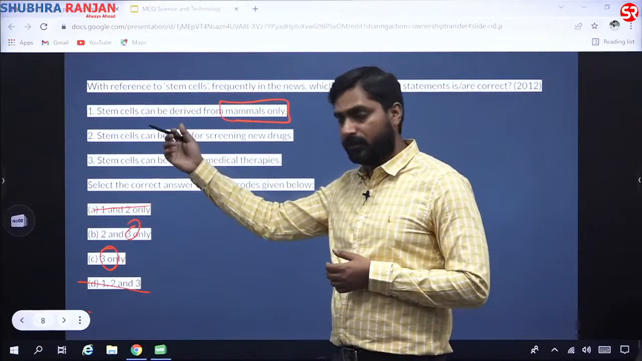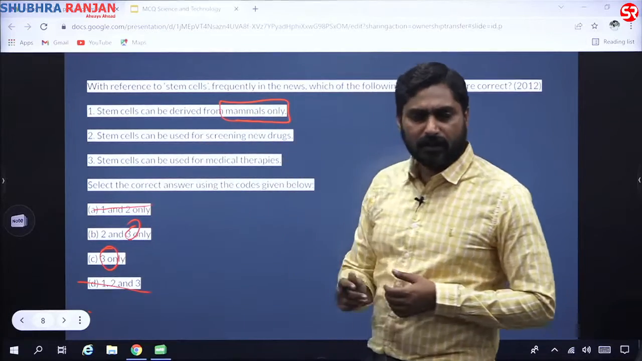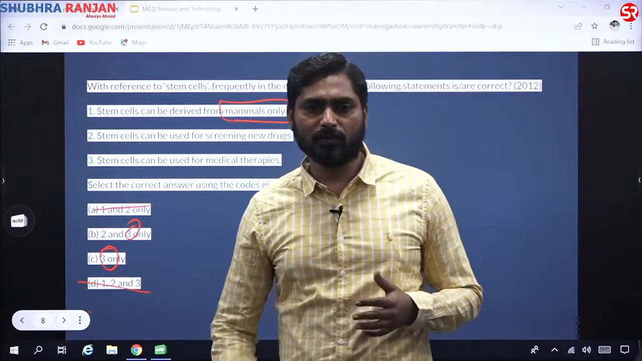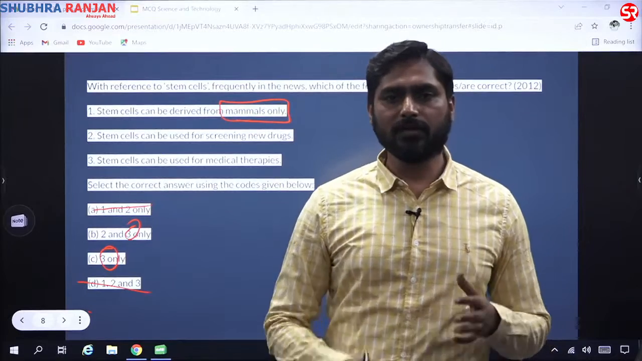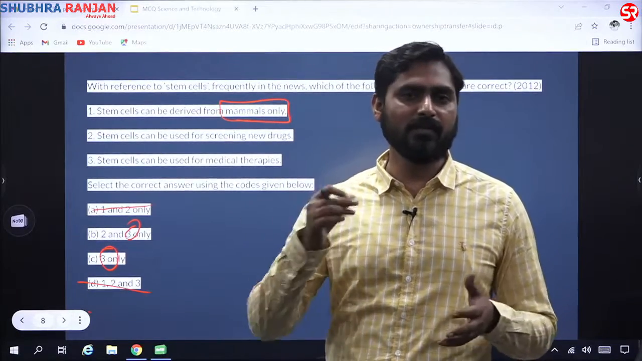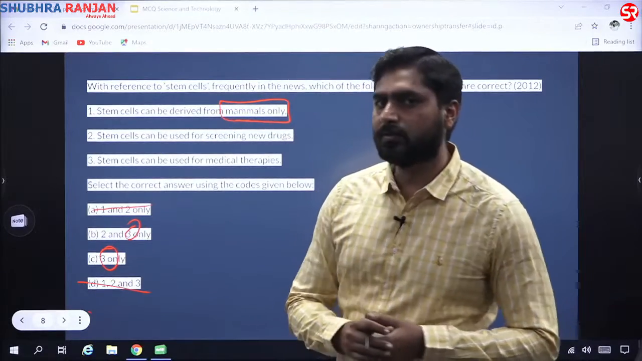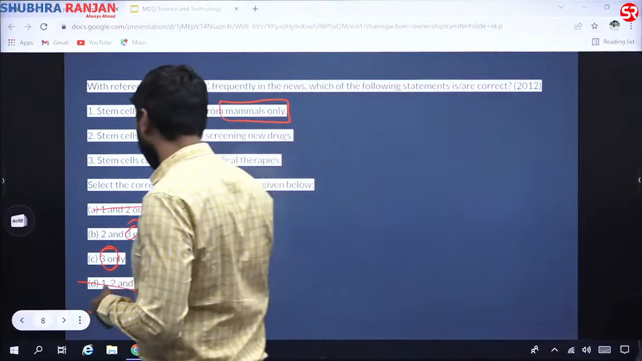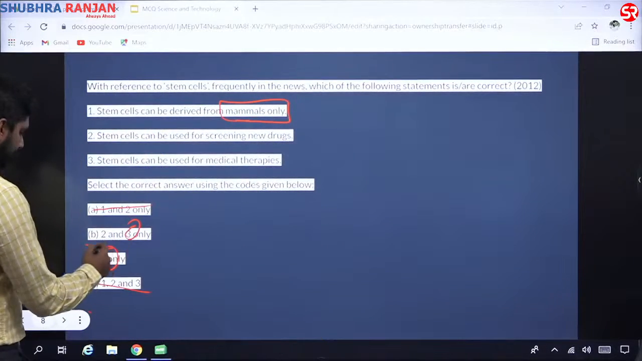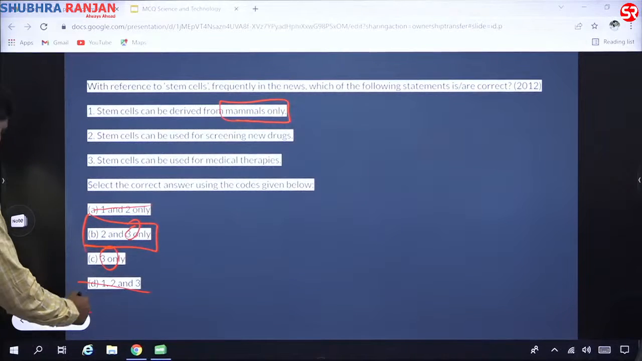Now you have to check whether 2 is correct or not. Stem cells can be used for screening new drugs. Yes, definitely they can be used. Let us say you want to develop a drug for the liver. You can grow a liver in the lab and then test that drug for its efficacy. So yes, 2 is also a correct statement. Your answer comes out to be B, 2 and 3 only. Okay, so let us move to the next question.